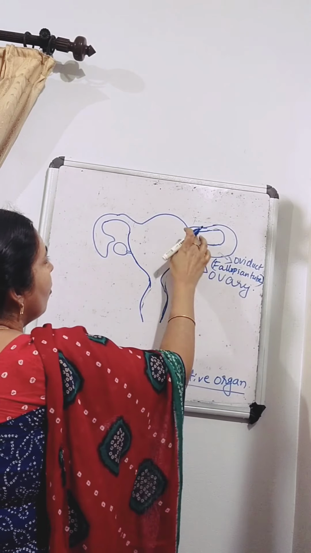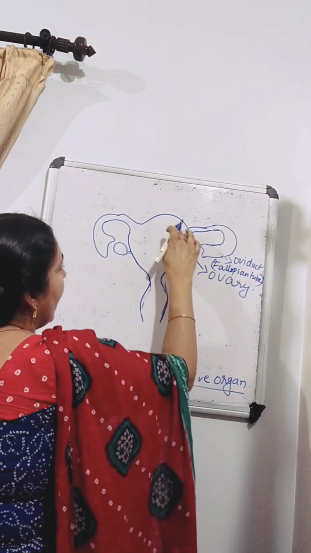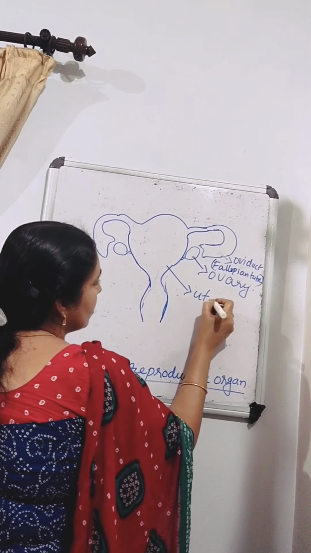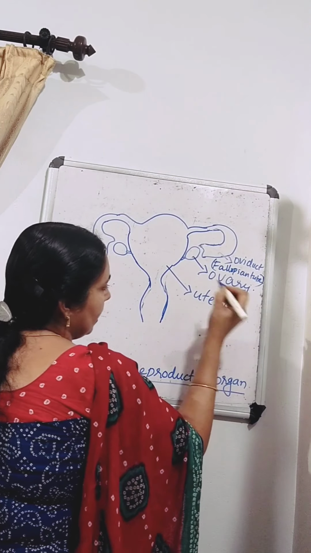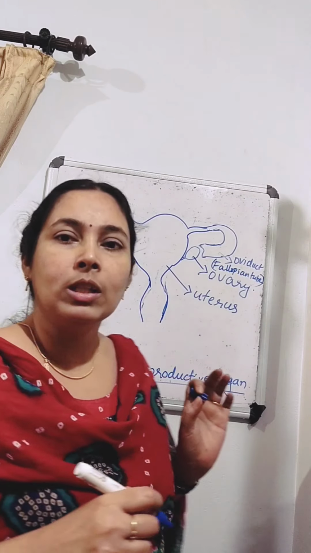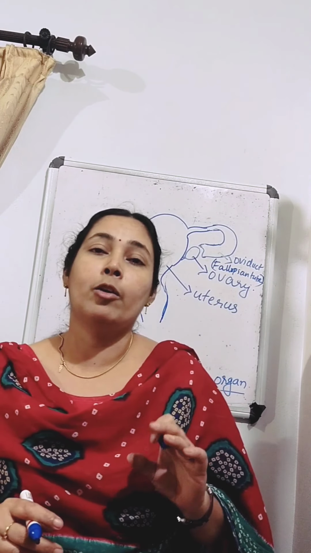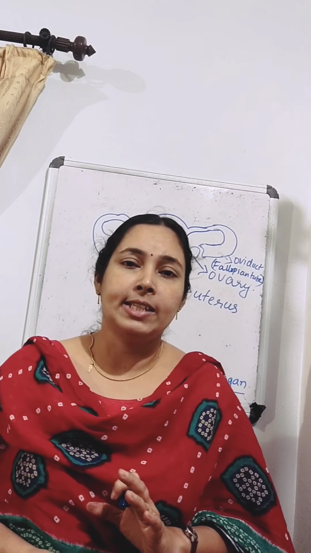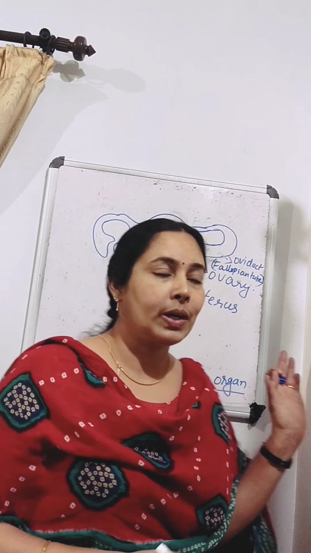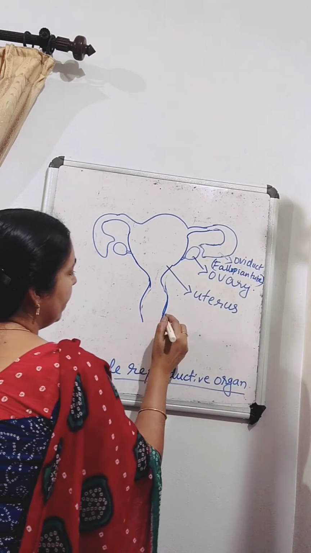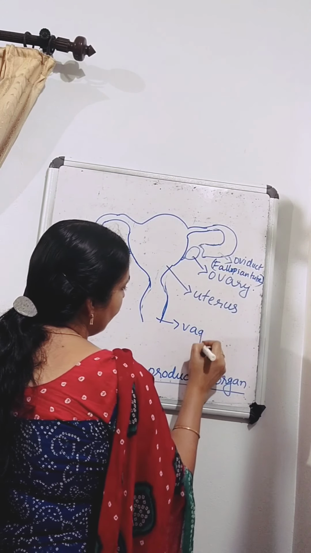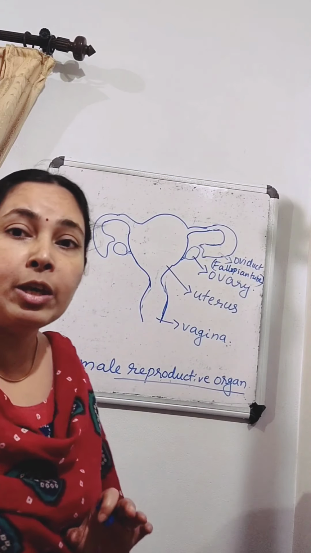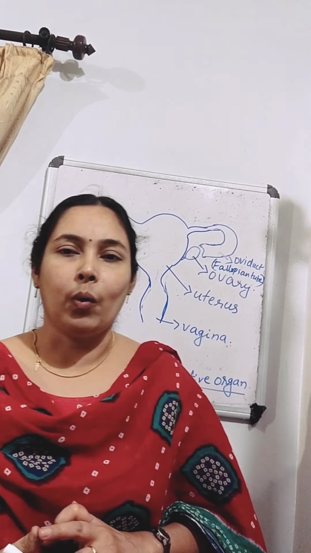Then these oviducts are joined to a bag-like structure, and this bag-like structure is called the uterus. And we know the growth and development of a fertilized ovum into a baby takes place inside the uterus. Okay, and the uterus has an opening called the vagina. So this is the structure of the female reproductive organs.